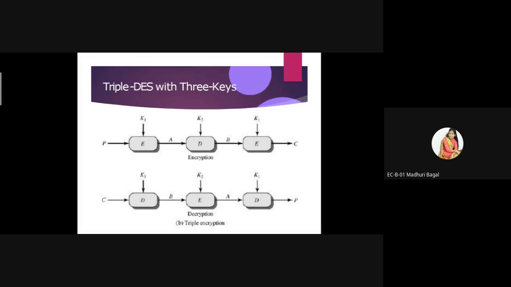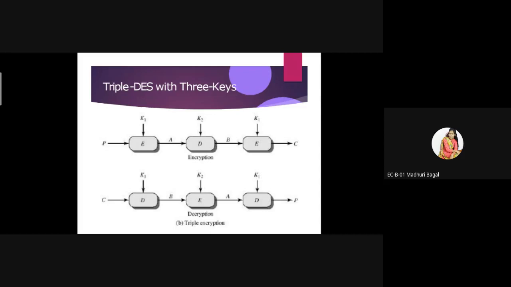This is a simplified structure of triple DES. First, for encryption, we perform the first encryption by using the key k1 on a plain text. After that we perform the decryption by using key k2, and once again we perform the encryption by using key k1. So two times we have to perform the encryption, and once the decryption.